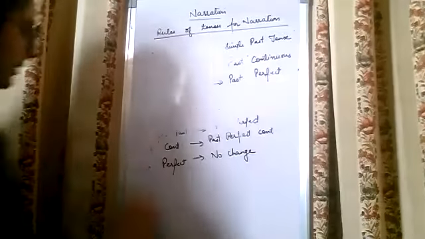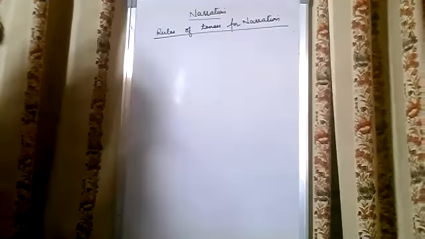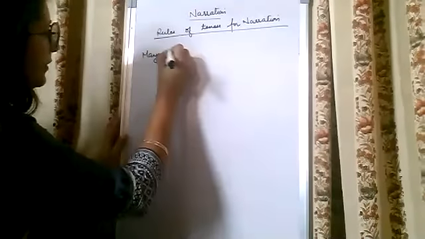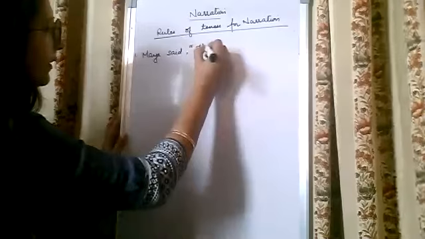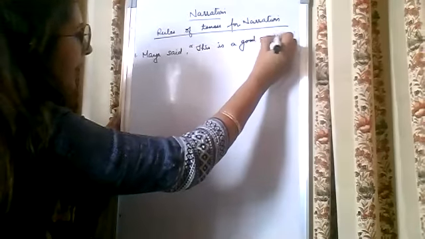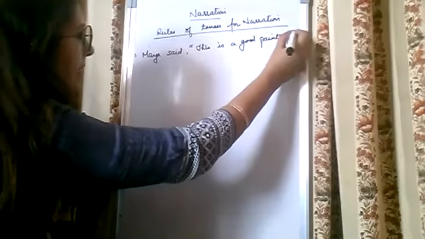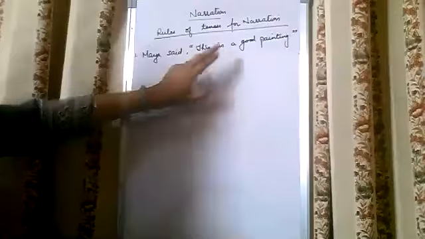So the first one is, suppose Maya said, this is a good painting. Maya said this is a good painting. Which tense is it? Here it is simple present tense.